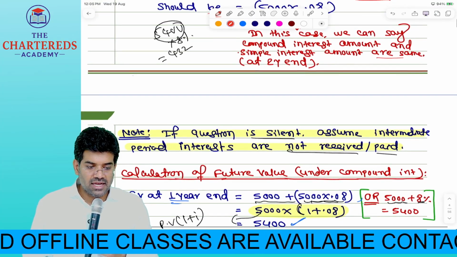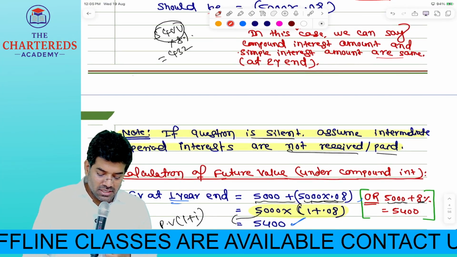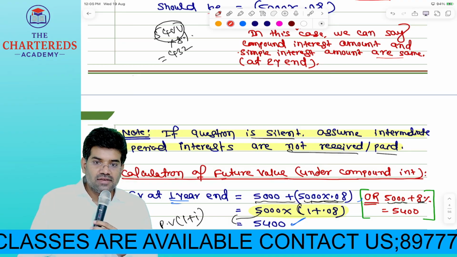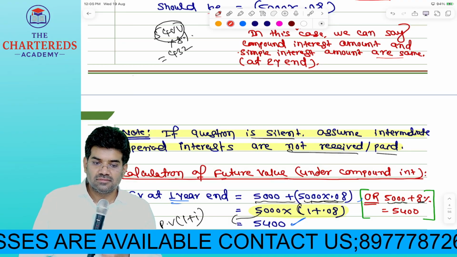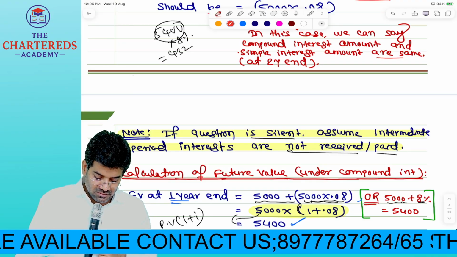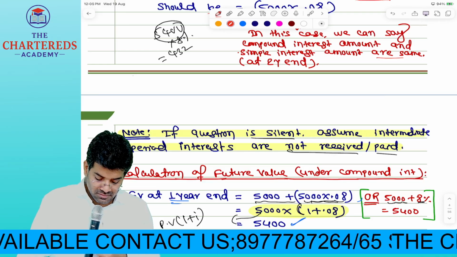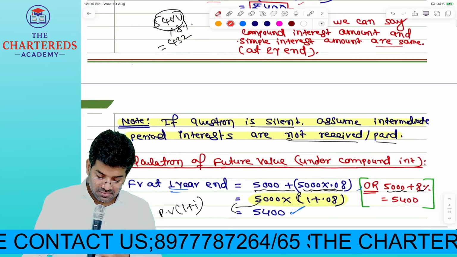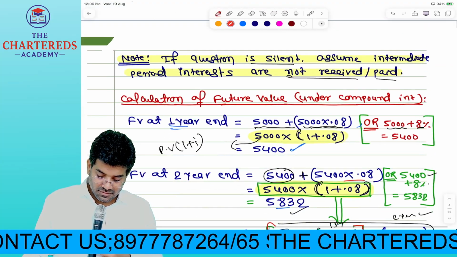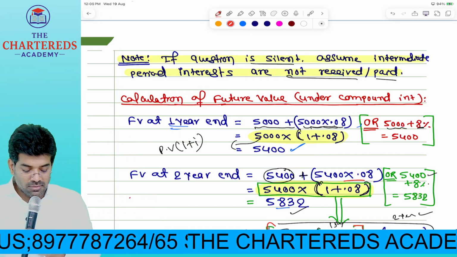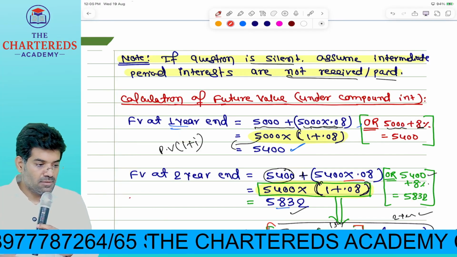If the question is silent, assume intermediate period interests are not received or paid.